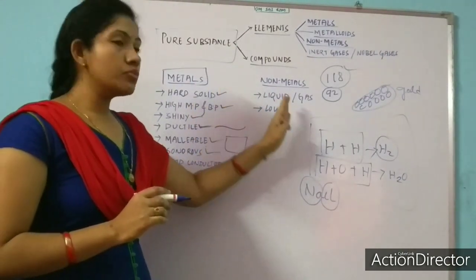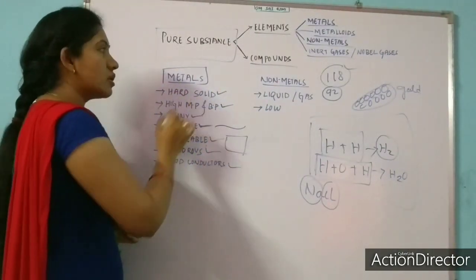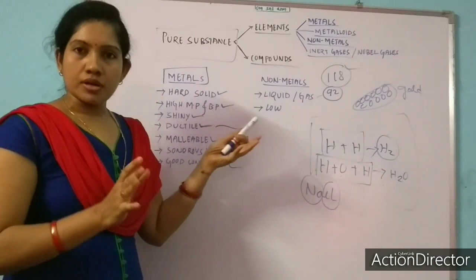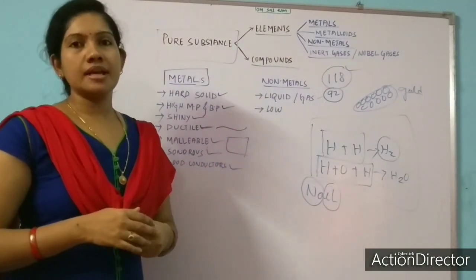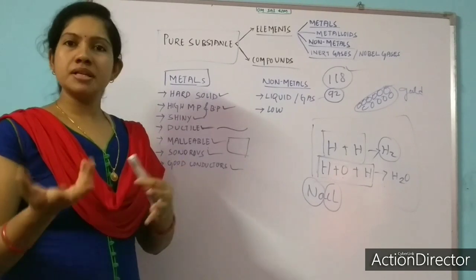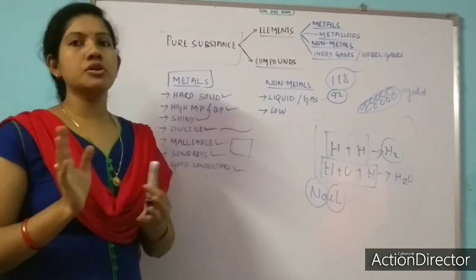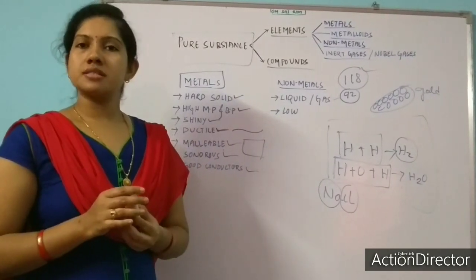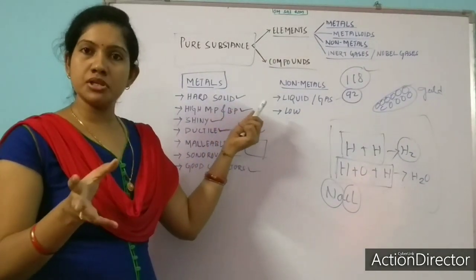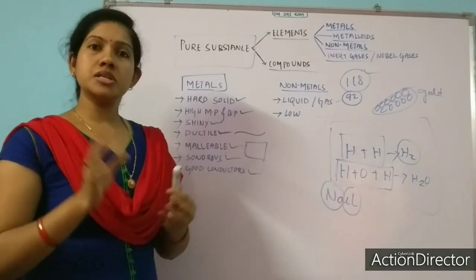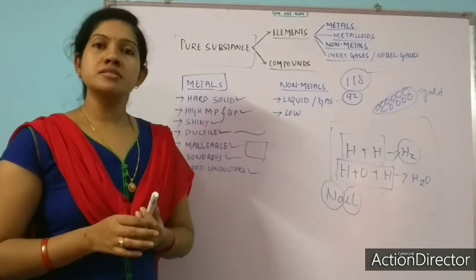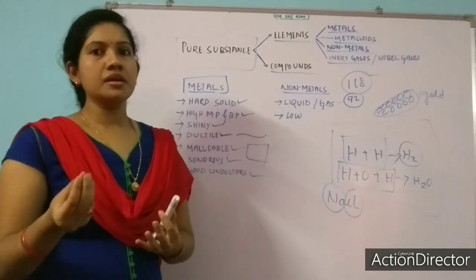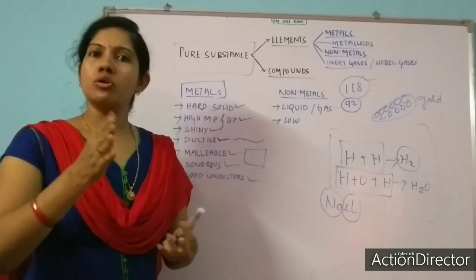We can compare the same with non-metals. Metals are hard solids, non-metals are liquids or gases. Metals are generally solids and non-metals are liquids and gases, except some like carbon. Carbon is a non-metal, but it is not in the form of liquid or gas. It is in its solid form only, so it is an exception, as I gave the exceptions sodium and mercury for metals. Here also, non-metals generally occur in liquid or gaseous forms, except some exceptions. One I am telling you is carbon. Carbon is a non-metal but it exists in solid form.